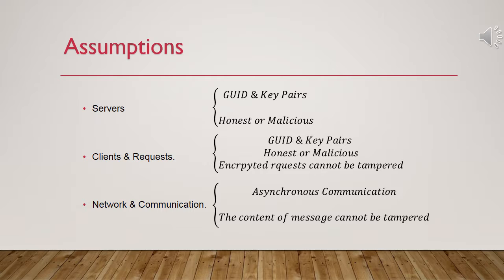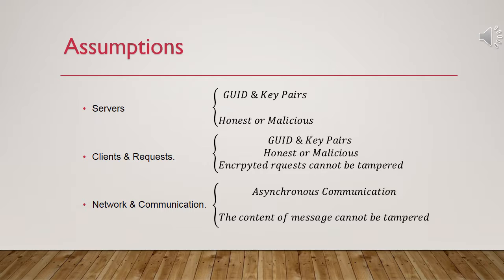Before formally introducing our model, we will explain some terms and basic assumptions. Servers: assume that all service nodes have their own globally unique identifiers and key pairs. Each node is either honest or malicious. Furthermore, honest nodes do not stay online forever, and when an honest one goes offline, it will eventually go online again as soon as possible.